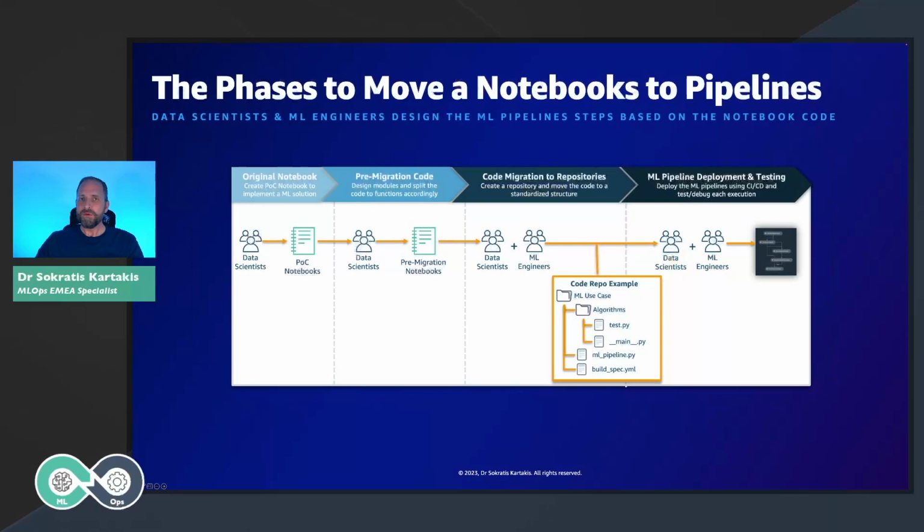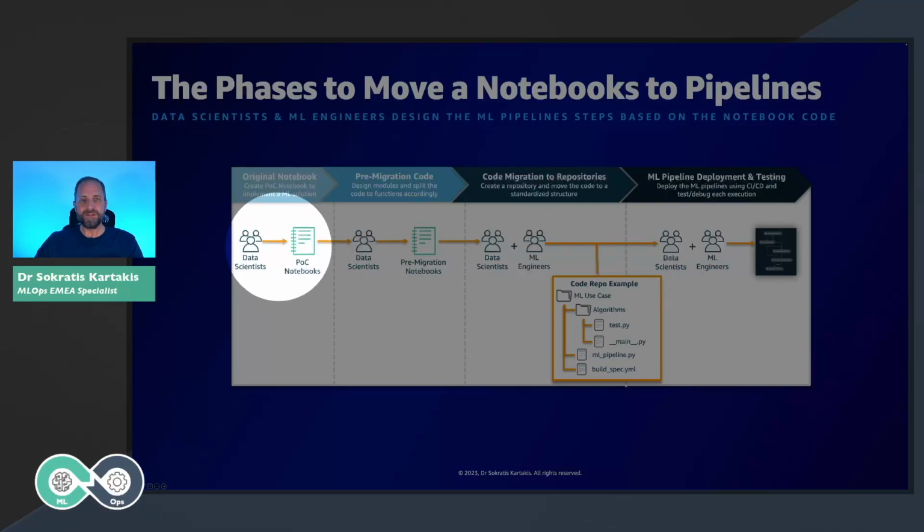Before we move to this automation, to the ML pipelines, to these workflows, some steps are required. These steps are mostly related to moving code that data scientists write without any code quality to a certain quality that is production ready. Let's see the steps that we need to follow in order to achieve that.